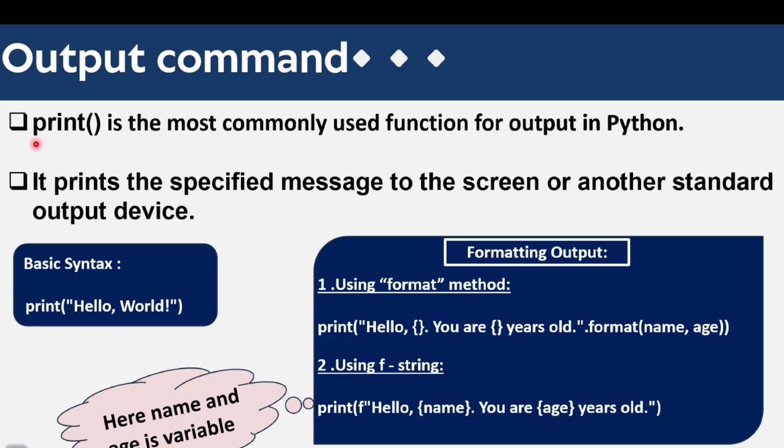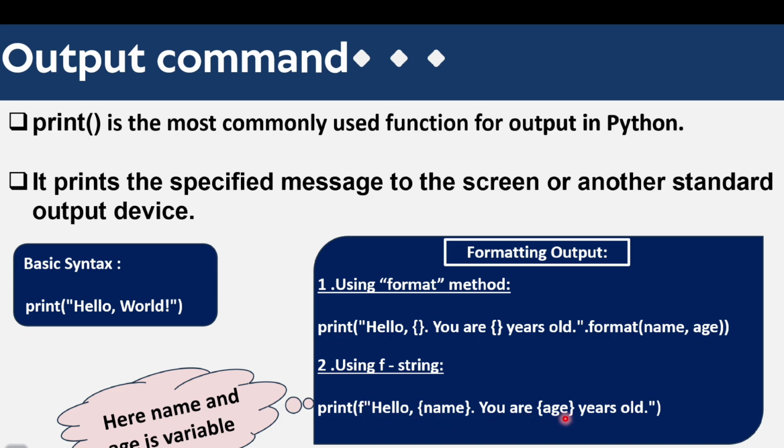The output command is simple: print. We are printing this, and it prints the specified message to the screen or another standard output device. Like here, the basic syntax is print hello world. It prints hello world. Okay, but we have other forms of printing, like using f-strings and the format method. In these methods there are some different syntaxes which you have to keep in mind. Like here, print f, hello and name. You have to write f, then double inverted commas, hello and name.